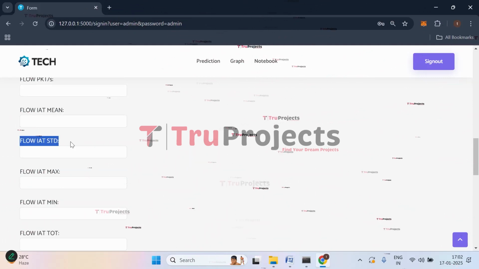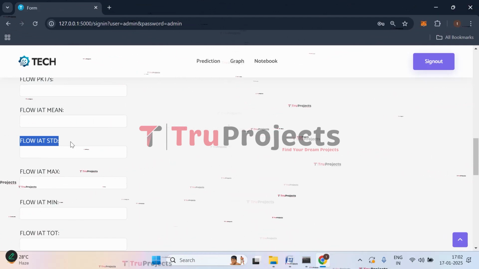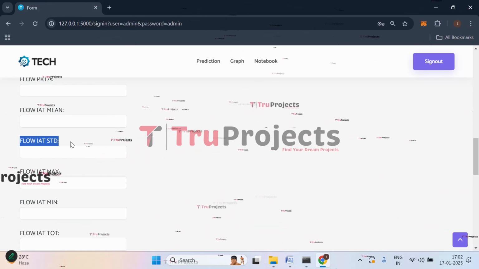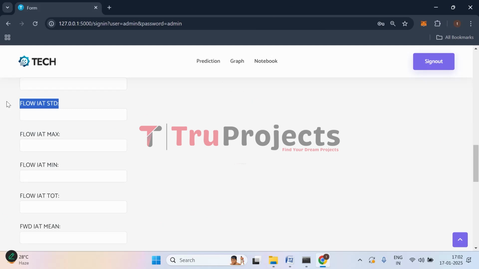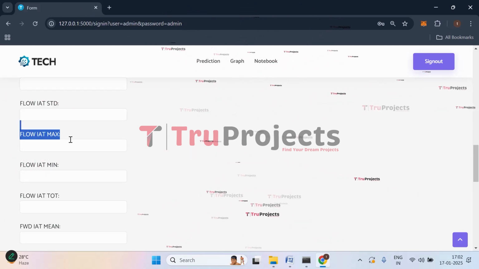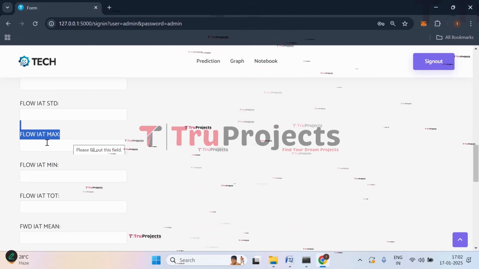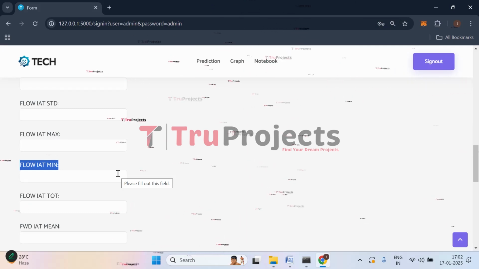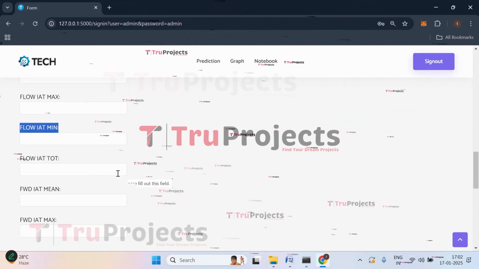Then we have flow IAT standard deviation. This measures the variability or spread of the inter-arrival times of the packets. High variation can indicate irregular traffic patterns. Then we have flow IAT max. So it is the maximum time between any two consecutive packets in the flow. Then we have flow IAT min. It is the minimum time between any two consecutive packets in the flow. It helps to identify instances of very fast or regular packet transmission.